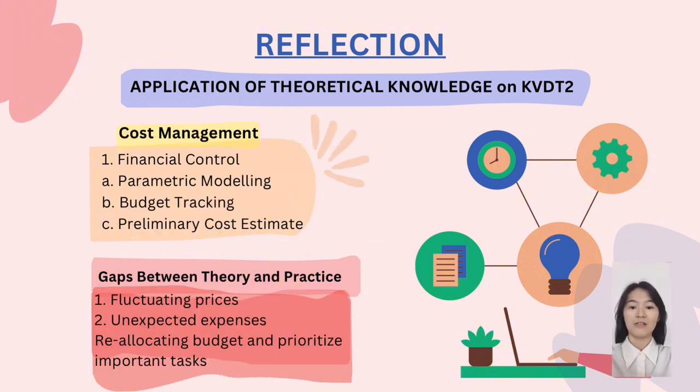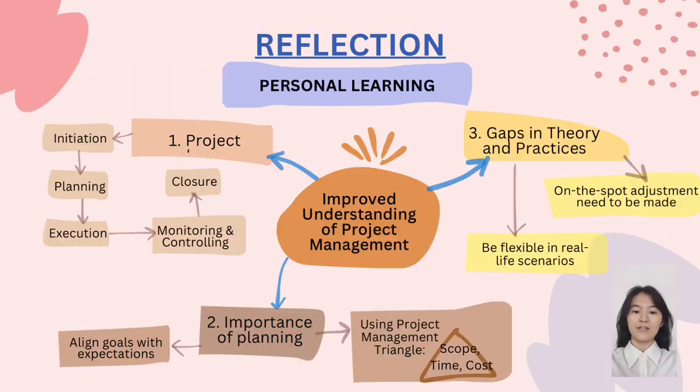Next, in cost management, theoretical concepts like parametric modeling and budget tracking were applied to maintain financial control. Preliminary cost estimates were used to help establish budget requirements, while ongoing financial reports are done periodically to ensure the expenses are aligned with the allocated budget. However, cost management in practice faced challenges such as fluctuating material prices and unexpected expenses, which cause the potential of budget overruns. Thus, to ensure the project is within the budget, adjustments such as reallocating funds and prioritizing important tasks are needed. Next presentation is about our personal learning through this assignment.